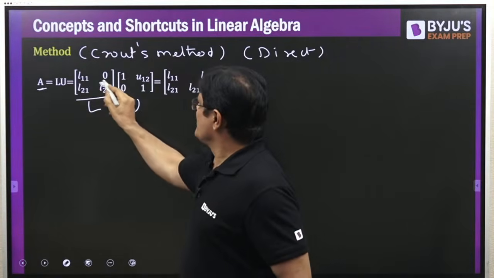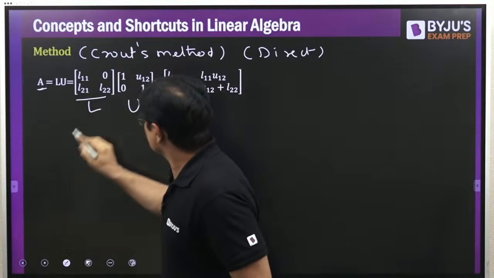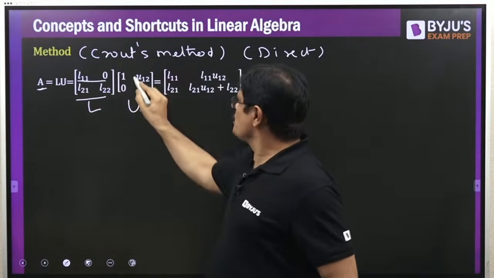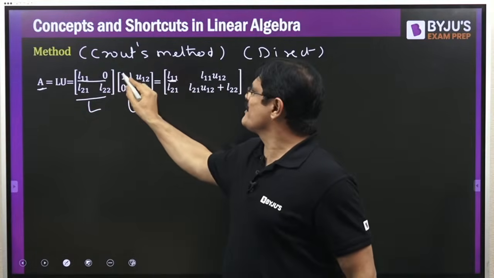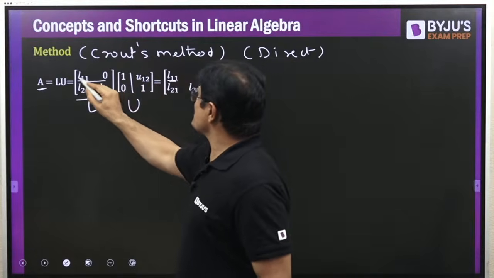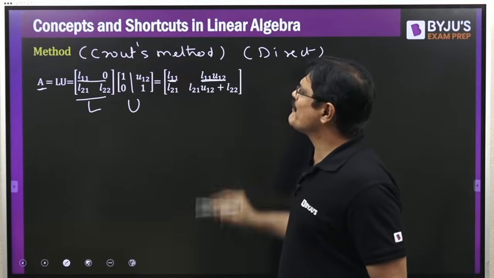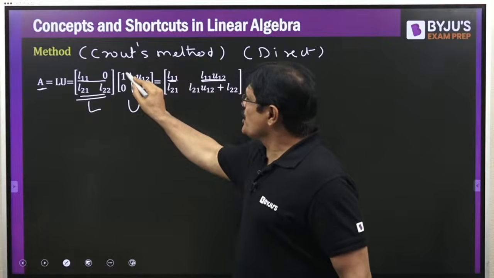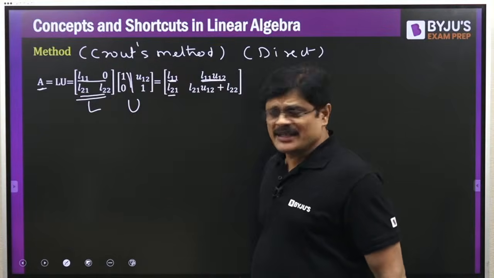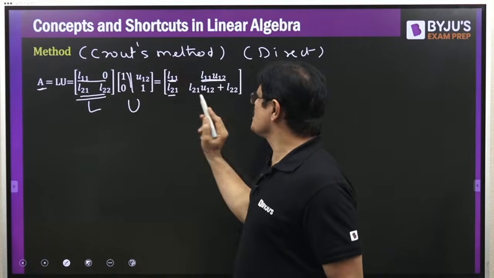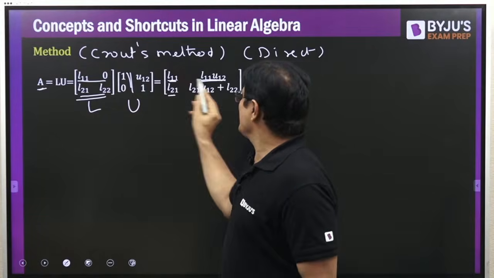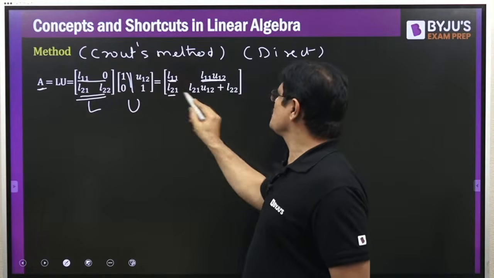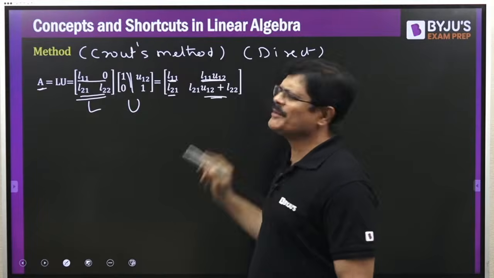First row into first column will give you L11 into 1, plus 0. First row into second column will give you L11 U12. Second row into first column will give you the 2 1 element, that is simply L21 into 1 plus 0, which is L21. And this one is L21 into U12 plus L22. So that is the story, my dear friends.